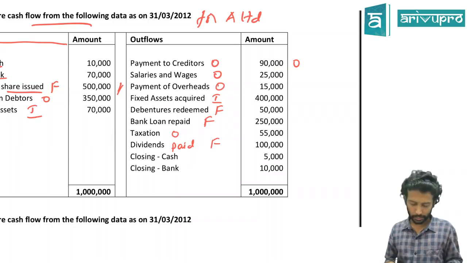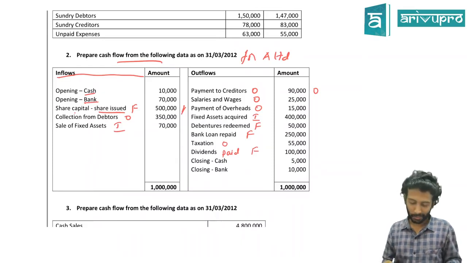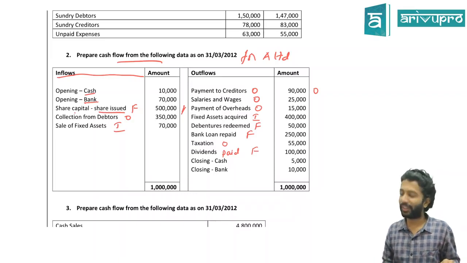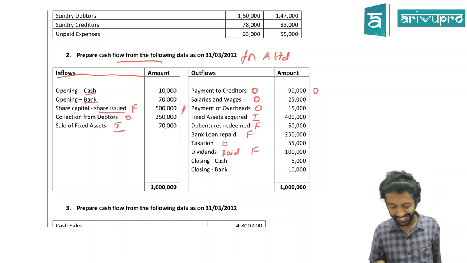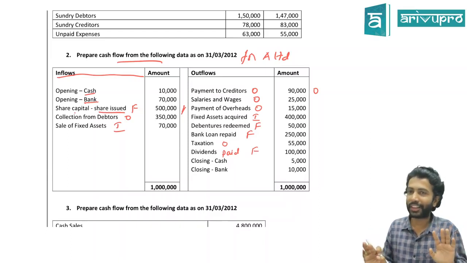Easy. Cash flow statement is like your BRS. What is BRS? Bank reconciliation statement. You start with cash book, you should end up with passbook. Yes or no? It should tally. If it doesn't, you made a mistake. Correct? Cash flow statement is like that.